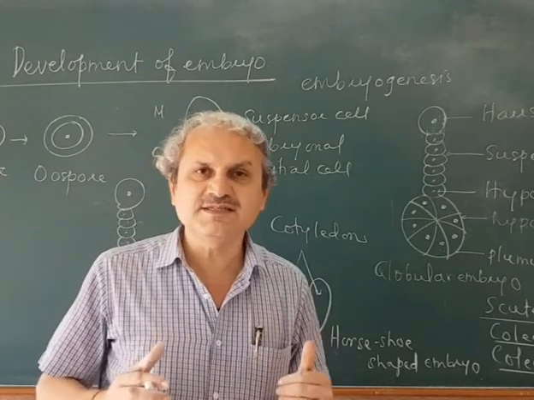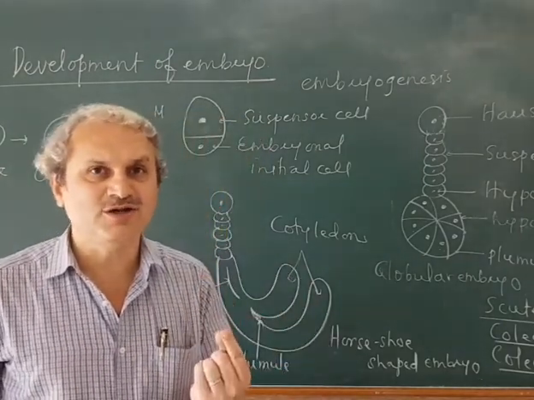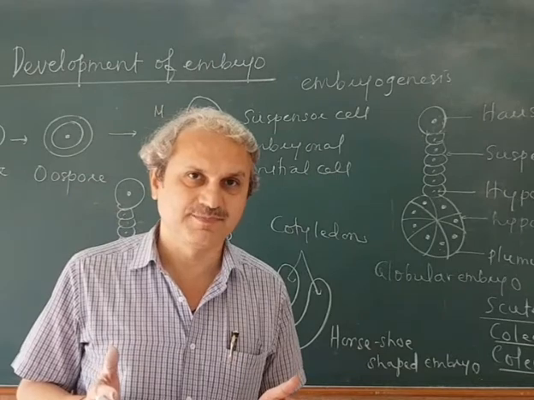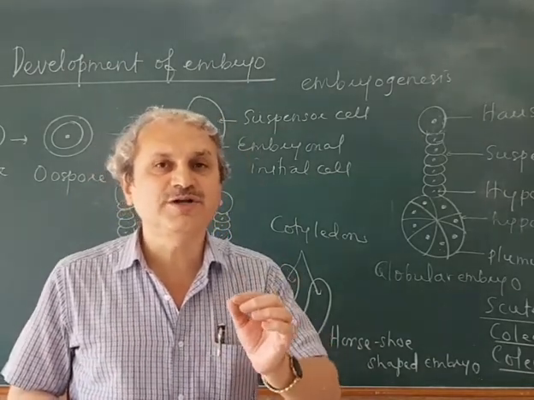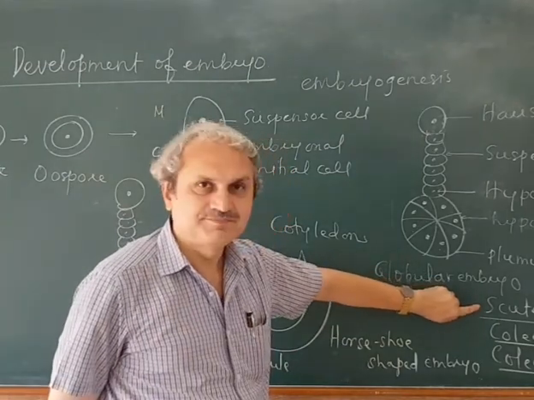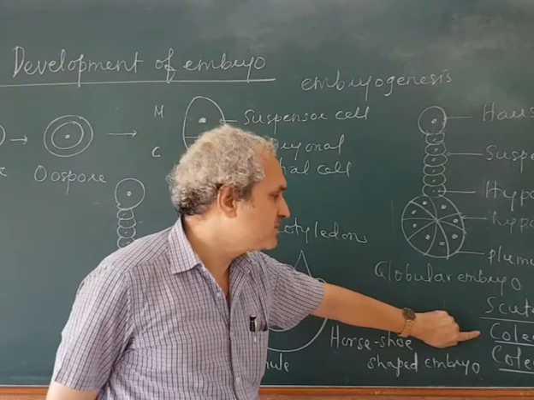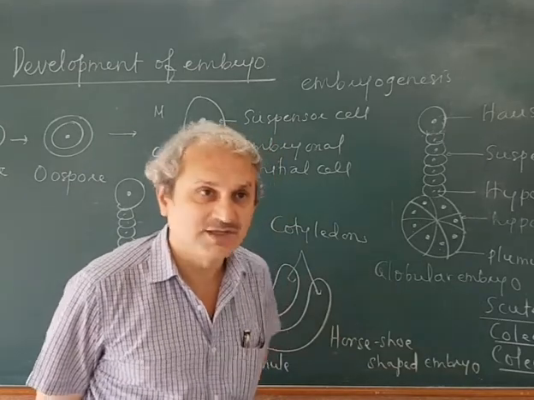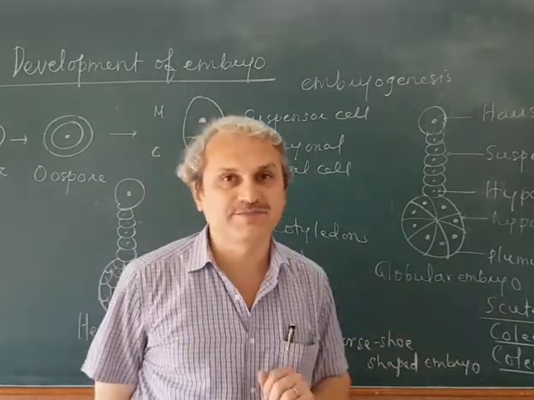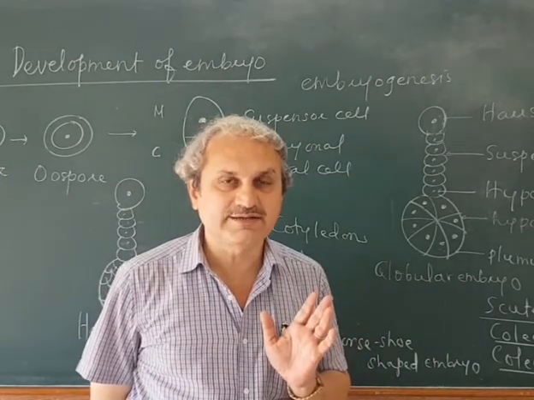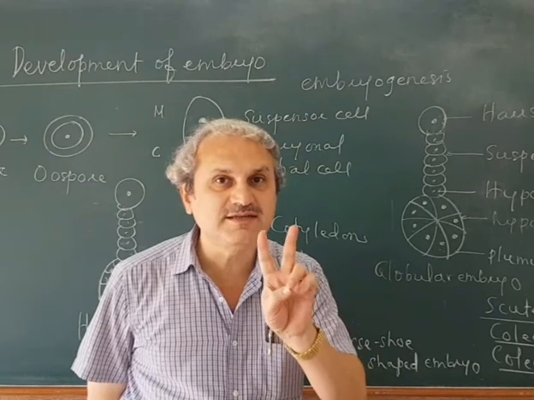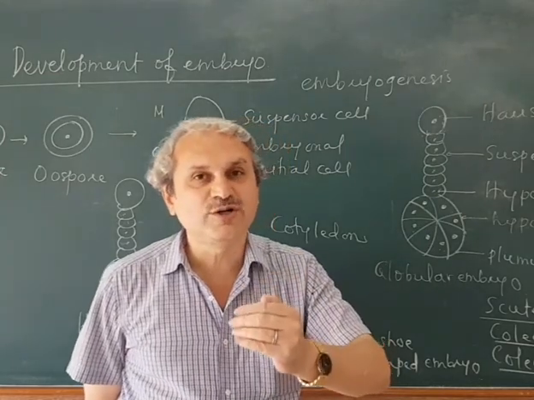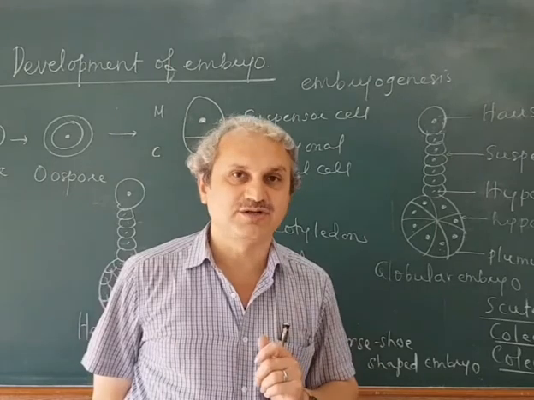The difference is that in monocot, a single cotyledon is terminal, whereas the plumule is lateral. This single shield shaped cotyledon is called the scutellum. The plumule is covered with a protective covering called the coleoptile, whereas the radicle is covered with the coleorhiza. Remember this properly, it is very important for NEET, and the positions are also important. In dicot the cotyledons are lateral and the plumule is terminal, whereas in monocot the cotyledon is terminal and the plumule is lateral.